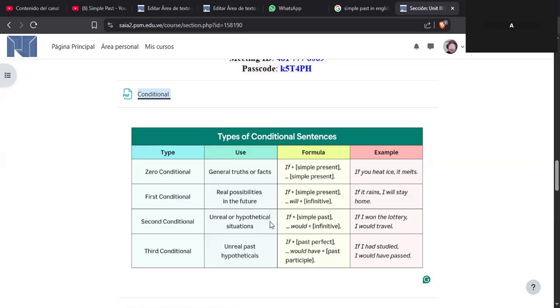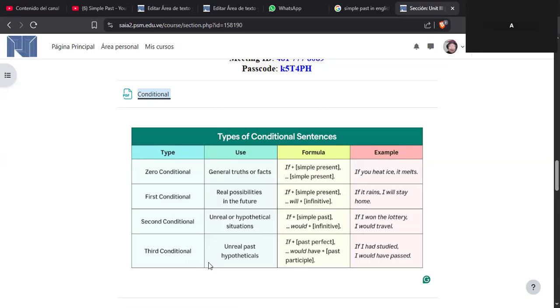Okay? It's hypothetical. If I won, I could have a lot of things. It's something that's not real. It's in the fantasy of the person, and it could become real in the long term.